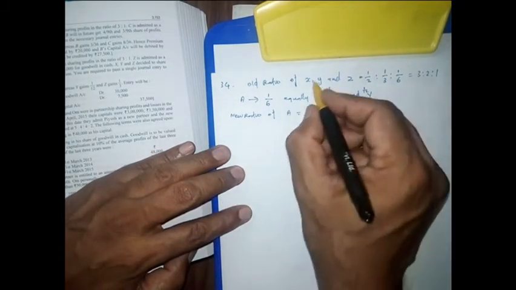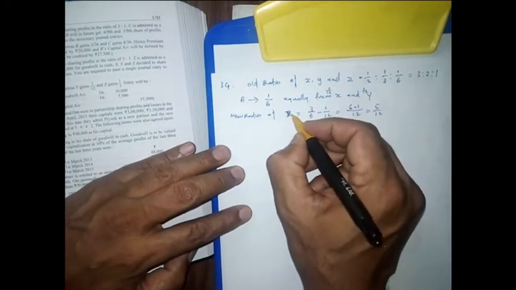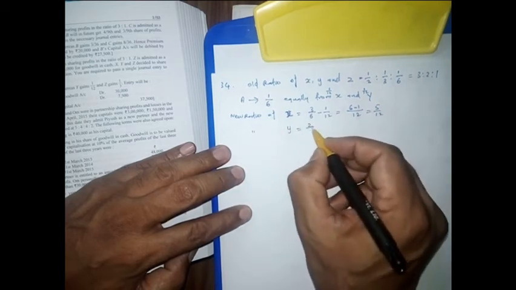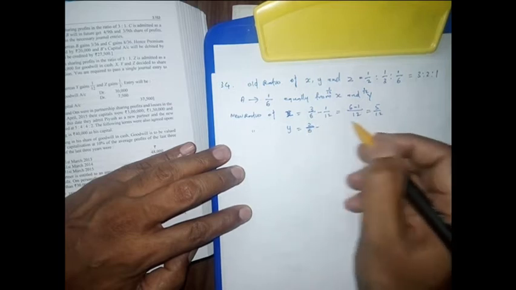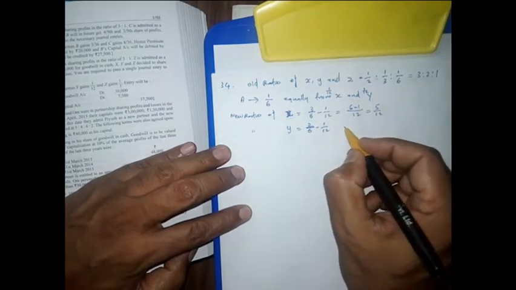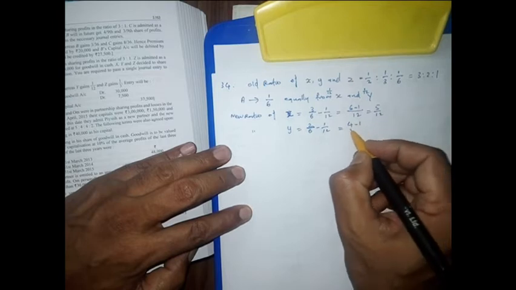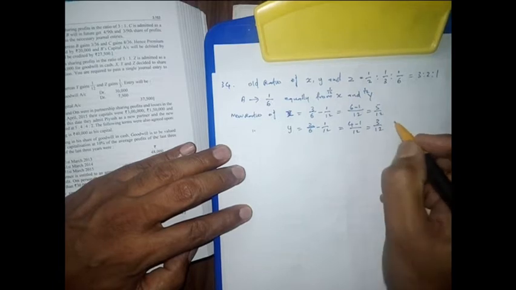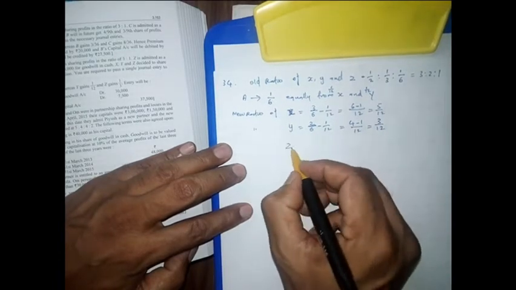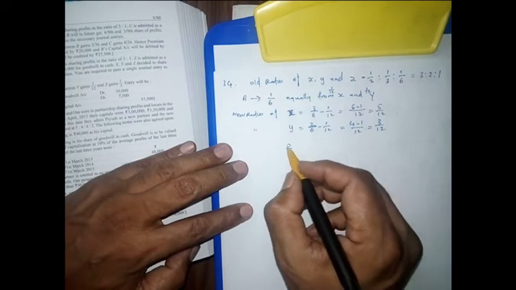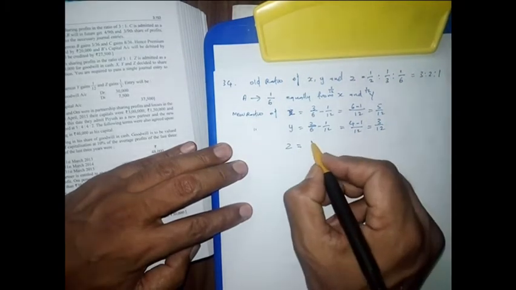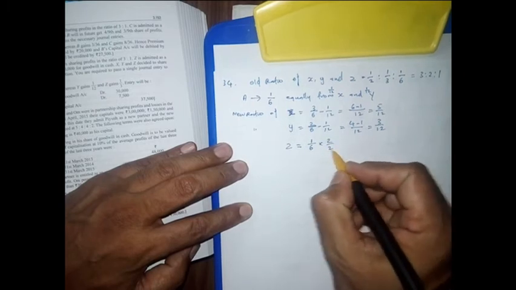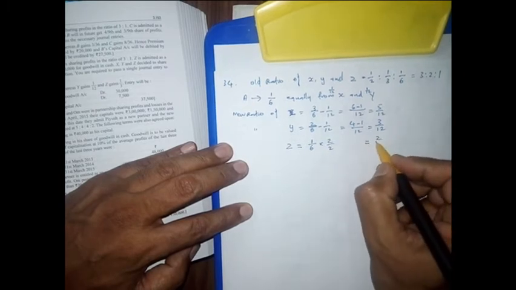Then Y, the old share is 2/6 and he is giving 1/12. So it will be 4 minus 1 out of 12, 3/12. Then Z retains the same share because he is not giving anything. So his share is 1/6, and to make it out of 12 we multiply by 2, then it will come 2/12.